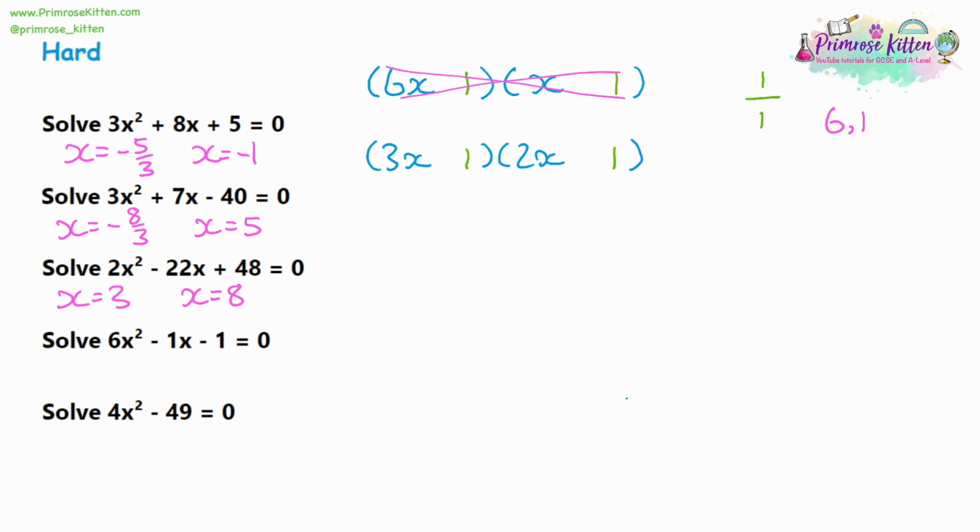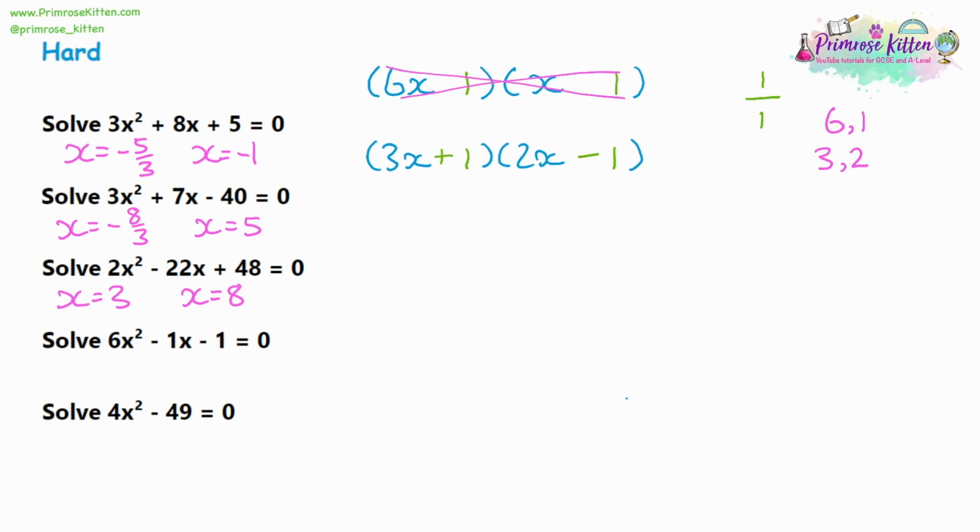Now, what about the second alternative with the 3 and the 2? Well, we're going to be multiplying the 1 by both of those. So 1 times 3 and 1 times 2. And 3 and 2 can give us -1. It would be a -3 and a +2. So the largest one has to be negative, and the largest one is the one that will be multiplied by 3 in the opposite bracket to the 3. So we're going to write it that way around.